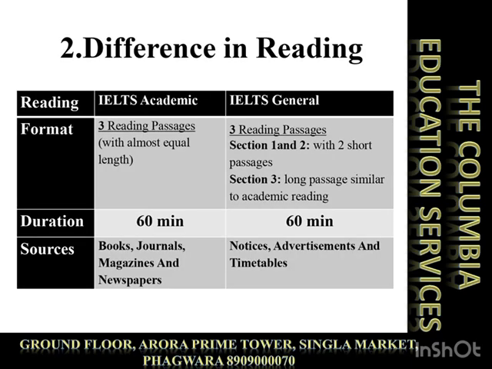The next difference is in reading. In Academic reading, candidates get three sections with almost equal length, whereas in General Training, there are three sections, but sections 1 and 2 have 2 to 3 short passages, and section 3 has a long passage which is quite similar to Academic reading's third passage. If I talk about its duration, in both IELTS the timing is the same. The passages in Academic IELTS are from books, journals, magazines, and newspapers, whereas in General Training IELTS, the content is from notices, advertisements, and timetables.